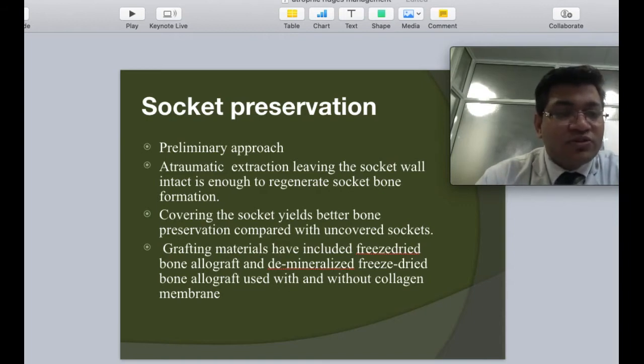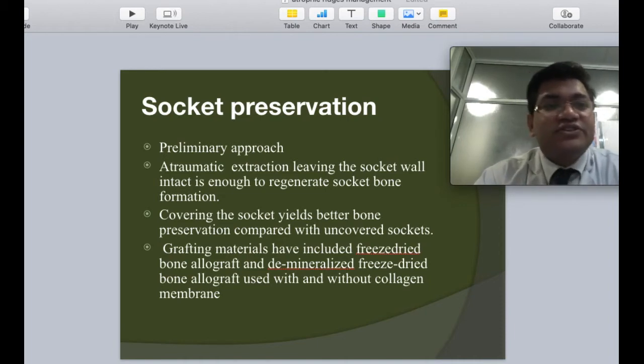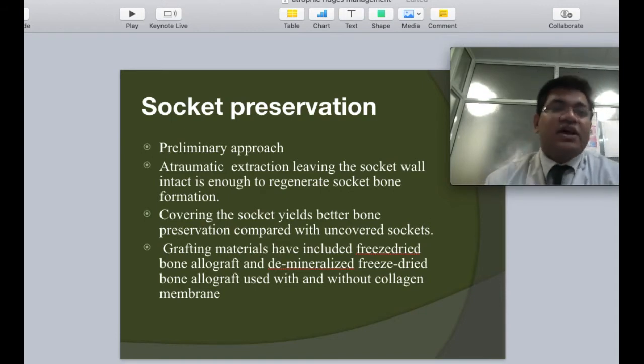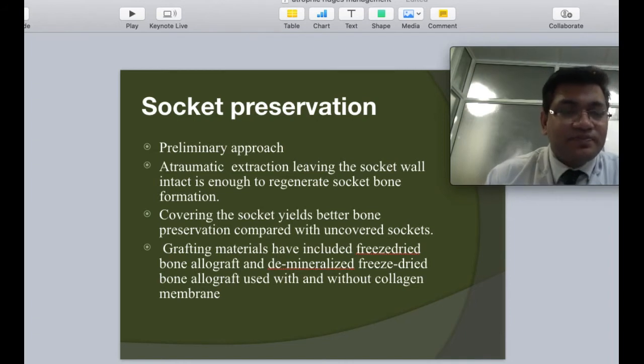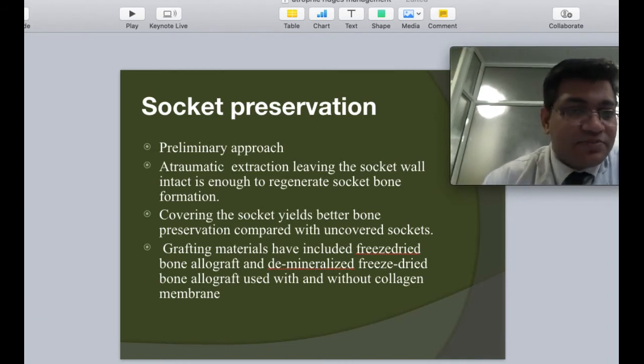We can also use multiple kinds of demineralized or freeze-dried bone graft along with various kinds of membranes in order to preserve whatever bone volume that we can immediately after the extraction. As such, this gives the patient opportunity at a later date and reduces the risk or challenges that we face when we are doing an implant rehabilitation.